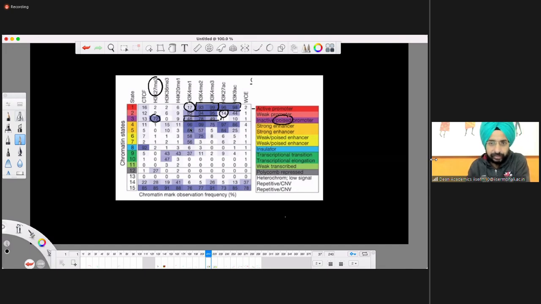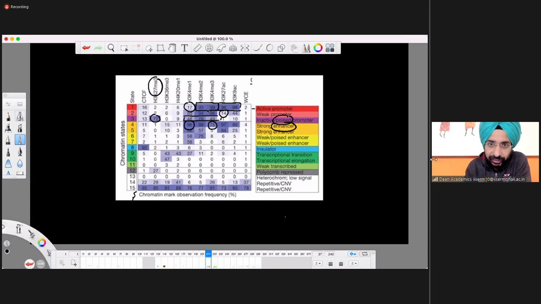So these are frequencies of those events. It's like an emission probability thing, okay? Observed frequency, you can calculate this. Okay, strong enhancer. Look at all the marks, including, this is important, the monomethylation enhancer thing that I taught you, right? Monomethylation is very high, along with a relatively lower level of trimethylation. That's what I was telling you.